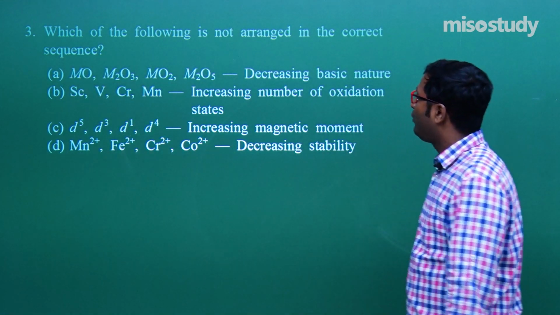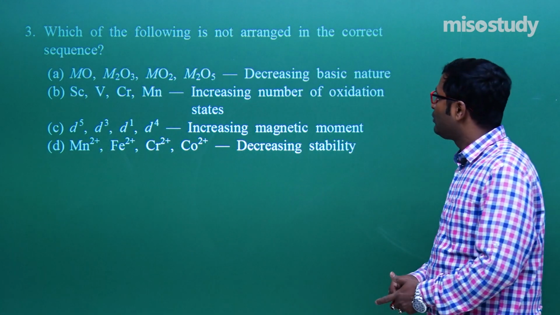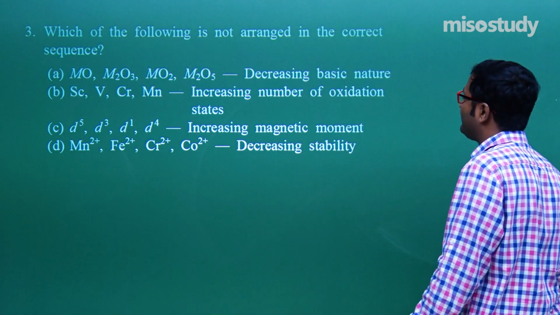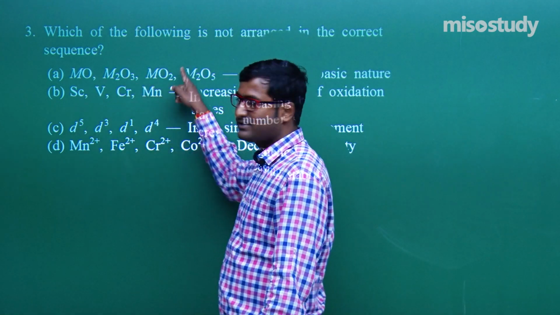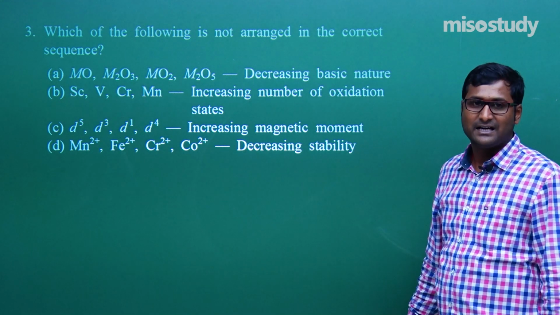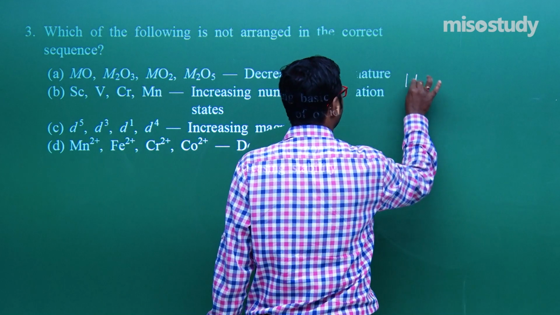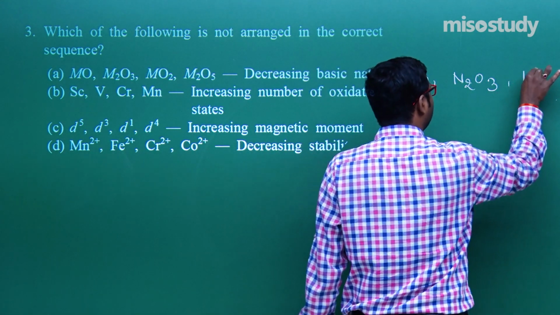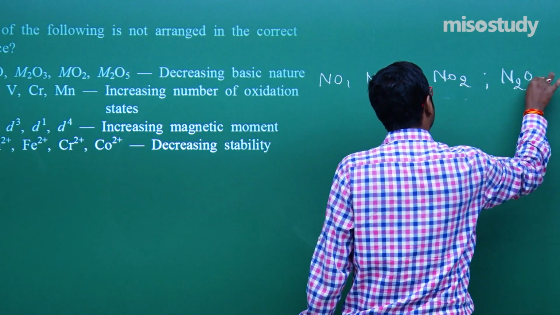Look at this question. Which of the following is not arranged in correct sequence? Look at MO, M2O3, MO2, M2O5, in decreasing basic nature. Definitely, if the percentage of oxygen increases, then basic nature decreases and acidic nature increases. Suppose I talk about NO, N2O3, then NO2 and N2O5.